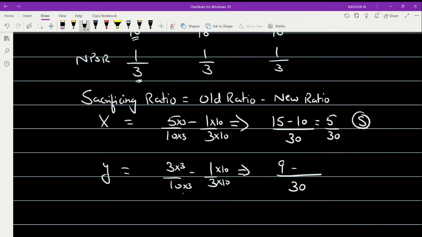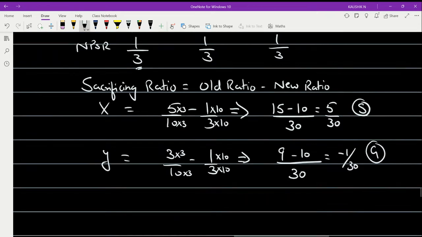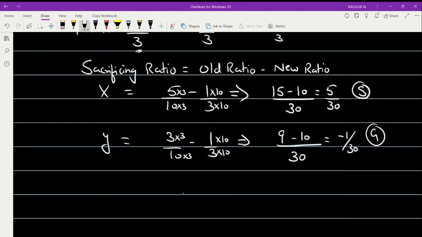1 into 10 will give you 10. So 9 minus 10 will give you minus 1 by 30. So any partner who gets a negative will be gaining. Able to understand? Okay. Now we have to calculate for the third partner, that's called Z.